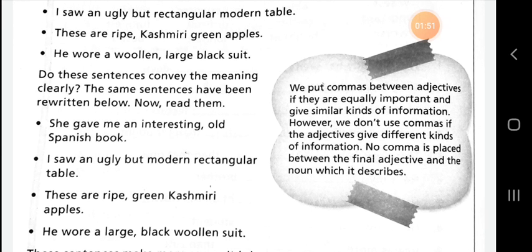Now read the sentences. She gave me an interesting old Spanish book. I saw an ugly but modern rectangular table. These are ripe green Kashmiri apples.